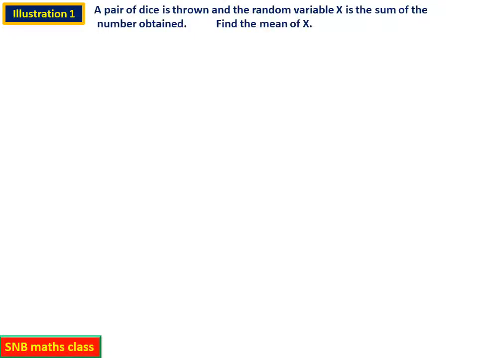So let us work out a few questions. A pair of dice is thrown and the random variable x is sum of the numbers obtained. Find the mean of x. We have done this question already, but there it was different. That is just finding the random variable and the corresponding probability. But here now we have to find the mean.